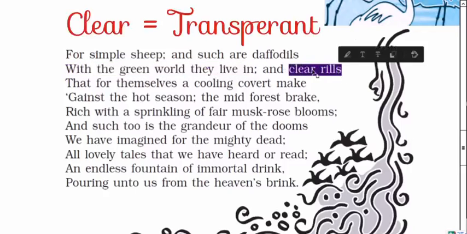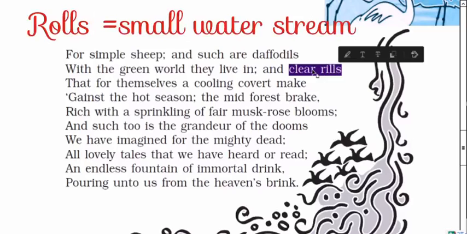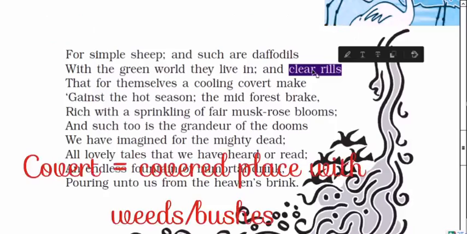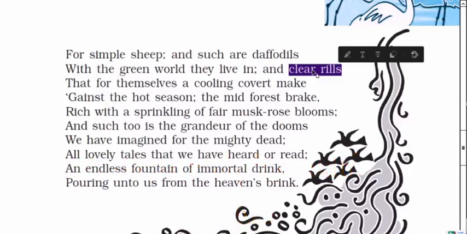So we can say the trees provide us shade, and flowers provide beauty, and rivers and their parts, the rills, provide us coolness during the summer and hot season. All of these are the beauties of nature, like forest, tree, river, flowers, all are sources of pleasure. They are like a boon they bestow upon us. So that's why, according to the poet, they are a source of beauty.